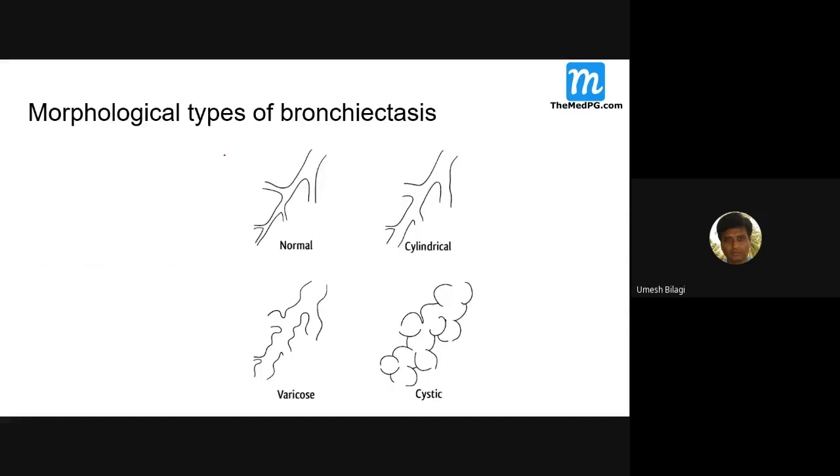Now these are the morphological types of bronchiectasis. Normally, see, it is tapering here. It is wider here, whereas it is less wide here. This is the normal way. Now cylindrical, you can see it is almost maintaining the same size and not tapering. This is the varicose type of bronchiectasis. This is the cystic type. Cystic type of bronchiectasis you can get.